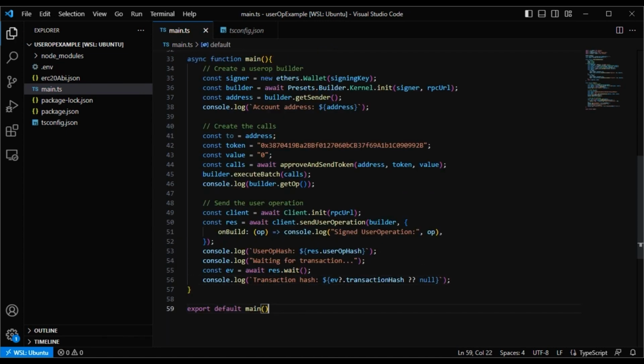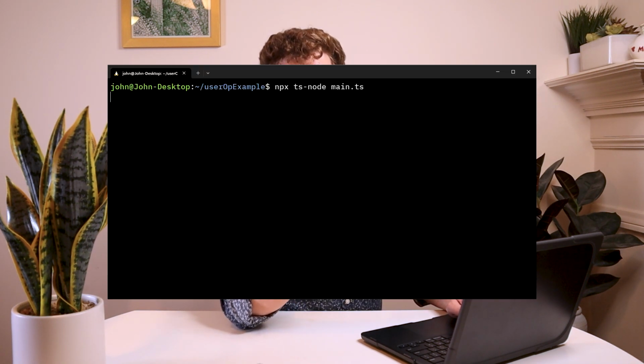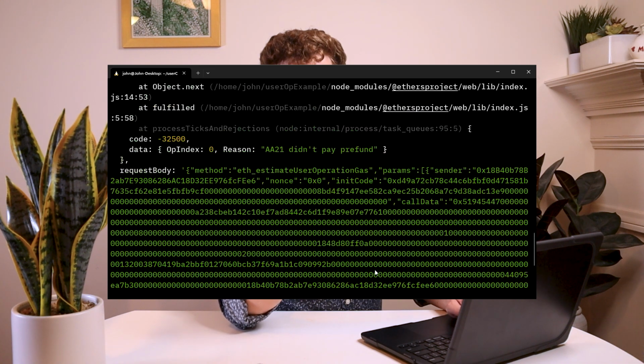Now let's run our script. But remember, the account doesn't have any tokens, so we'll receive an error message that it didn't pay the pre-fund. We have the address of the sender, so let's just send it tokens. Let's do that now.